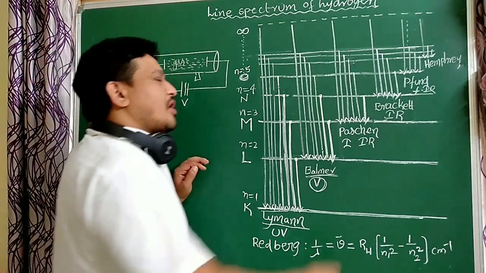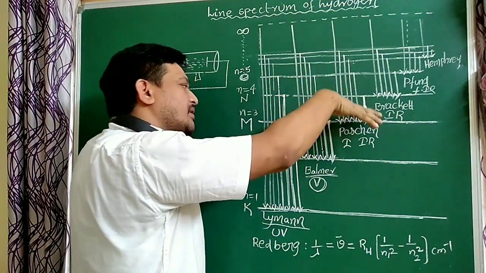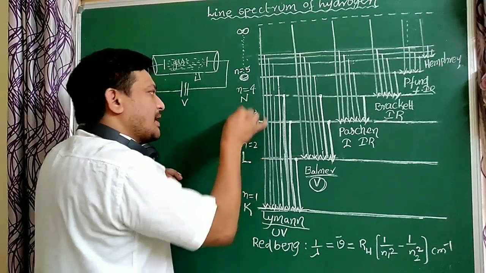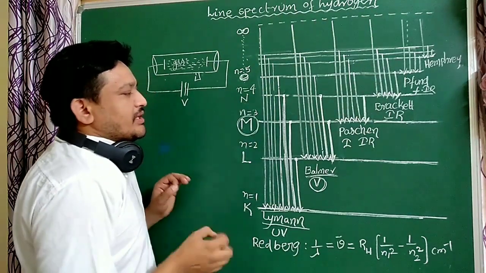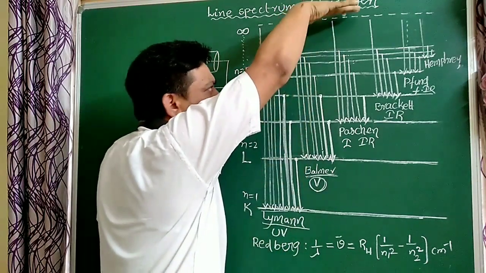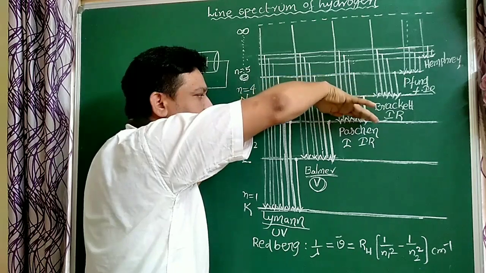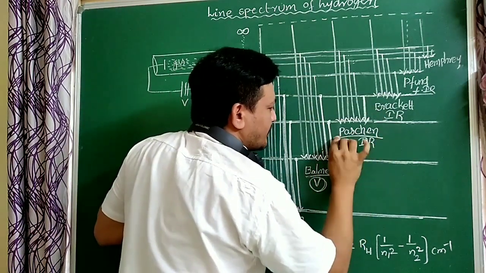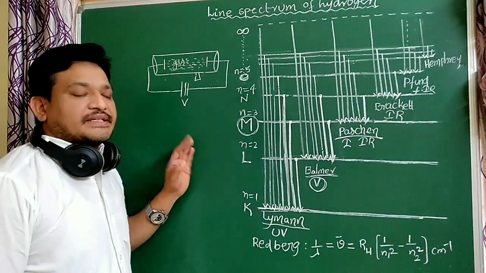So next, all higher energies to the third orbit, that is the M orbit. Third orbit is the M orbit. K, L, M, N, O, P, Q, R, S. So the third orbit is called the M shell or M orbit. When the electron comes from higher orbits to the third orbit, some lines are obtained. Those lines are called the Paschen series or Paschen lines.